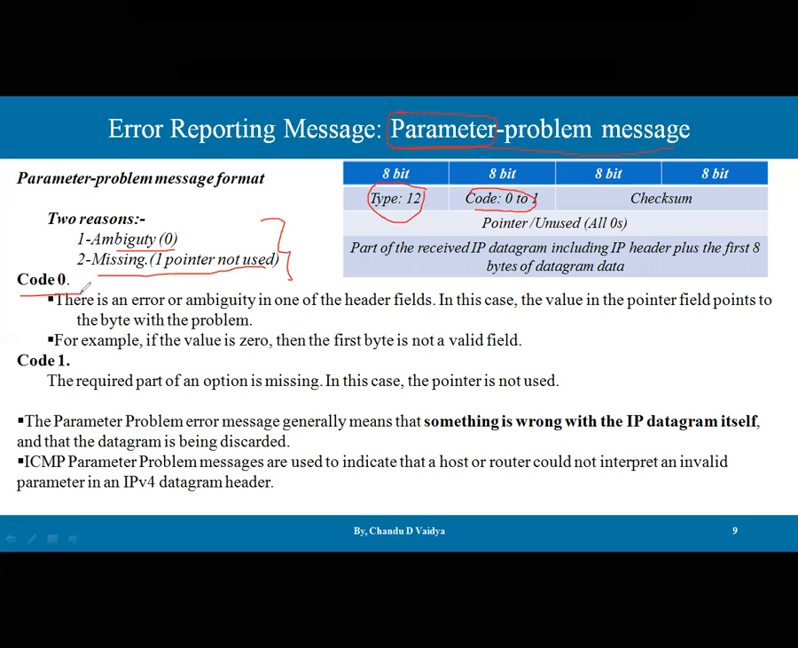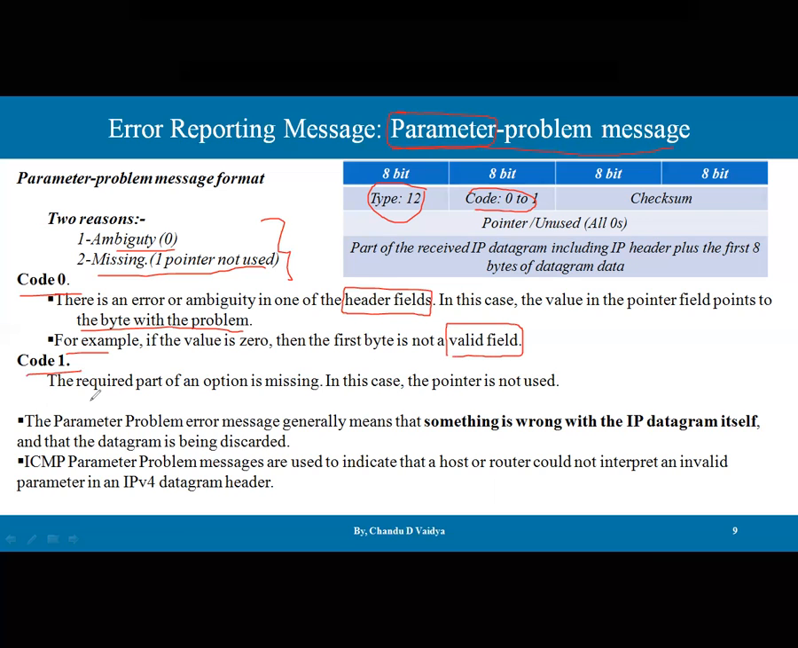What happens in the subcodes? For code 0, there is an error or ambiguity in one of the header fields; whatever header format is available, there is ambiguity in it itself. There is no correction in the IP datagram, the IP header itself. In this case, the value in the pointer field points to a byte with the problem. So this is the first case. For example, if the value is 0, then the first byte is not a valid field. This is going to be available regarding any field.